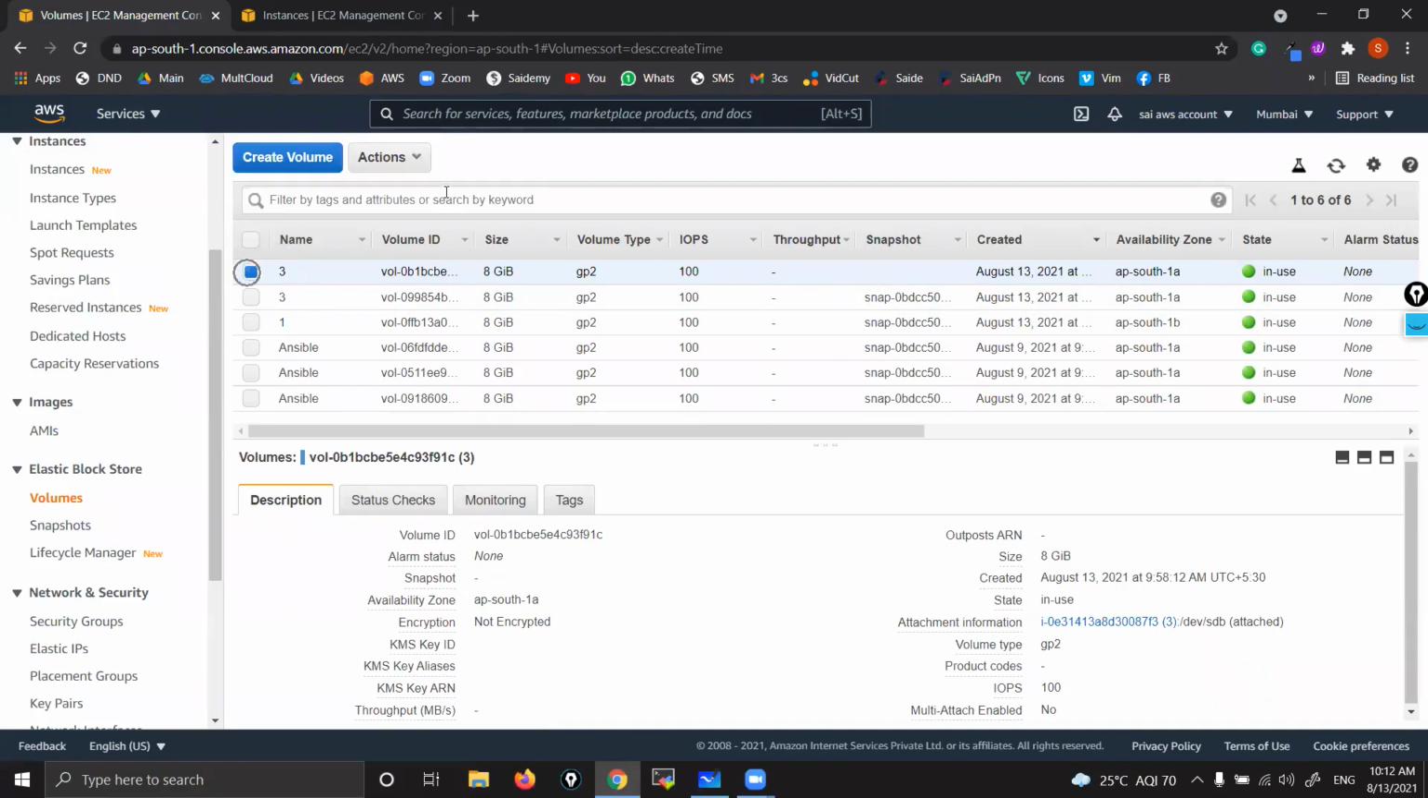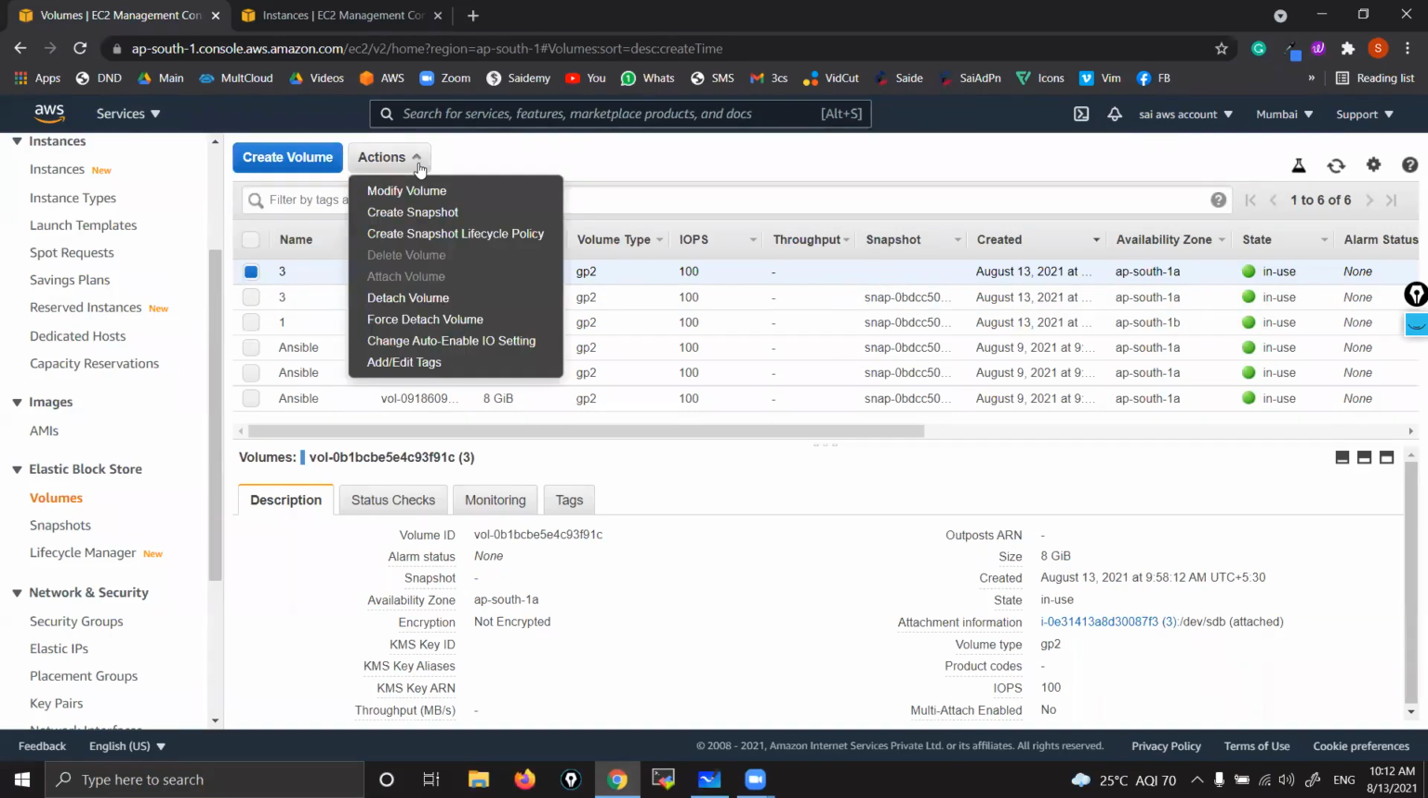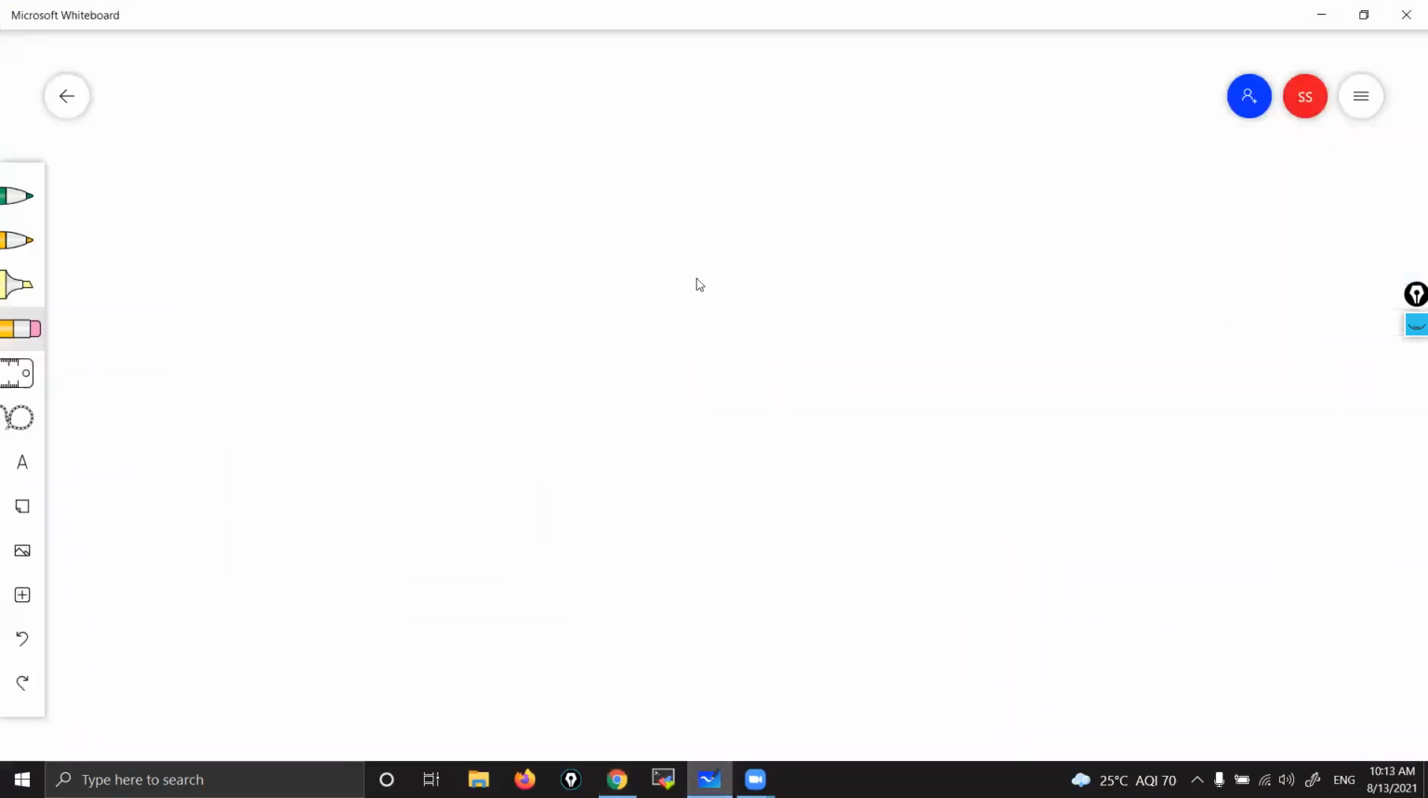So select D drive, Action. Listen, from D drive you create a snapshot. Here, just click. That's it. The snapshot will be created. Got it? Okay, now go ahead, please.